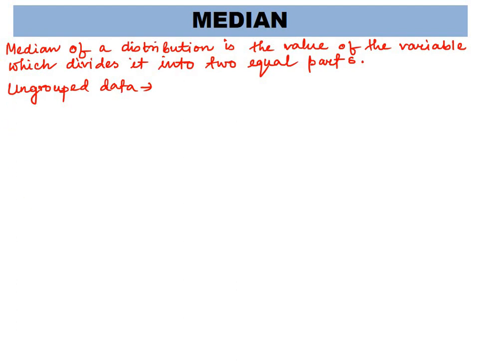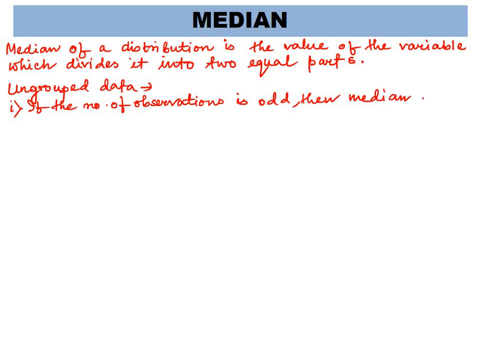If the number of observations is odd, then the median is the middle value.